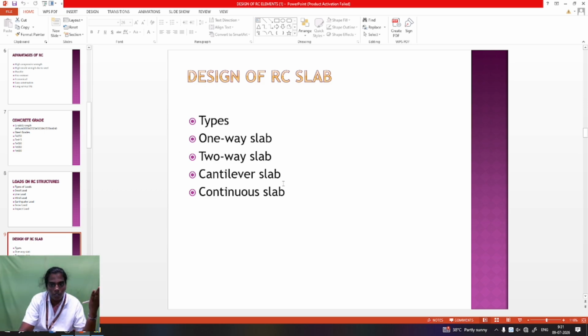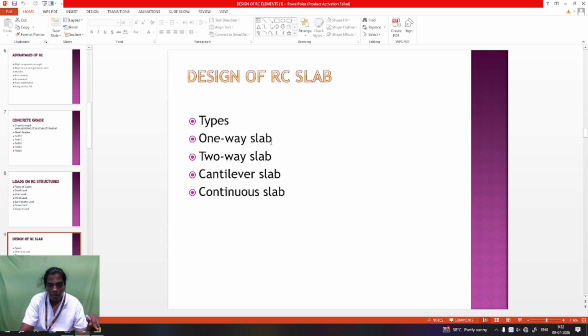Slab is the roof structure. Slabs have two types based on direction: one-way slab and two-way slab. Based on support: simply supported, cantilever, and continuous. These are the types of slab considered for roof or floor structure. One-way slab means reinforcement is provided in one direction, either the X direction or the Y direction. Reinforcement means steel: the main reinforcement and the distribution reinforcement are provided in one direction.